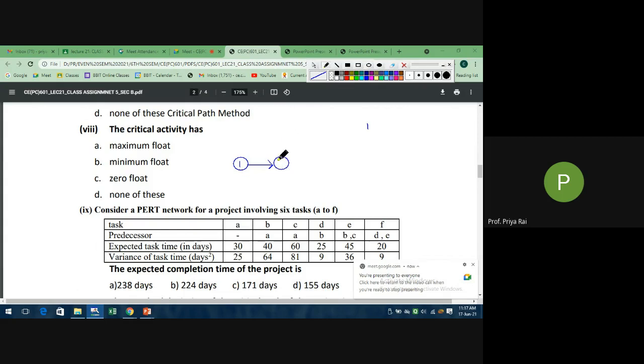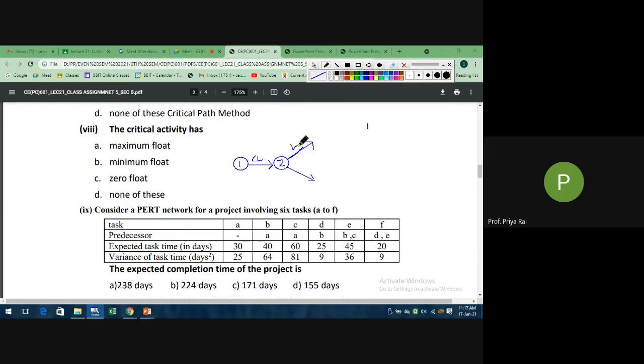Suppose it is 2. So your B activity will start from this event. Now your C activity will also start from the event where your A activity has finished. So your A activity finishes here, so start your C activity from here. Side by side, write down the Tij value and your notation also.